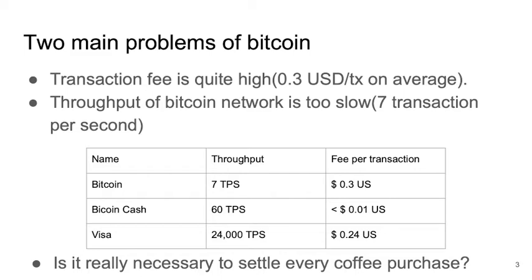You can think about whether it is really necessary to settle every coffee payment on the Bitcoin network with such an expensive fee. So the Bitcoin developers developed some ideas like the Lightning Network.